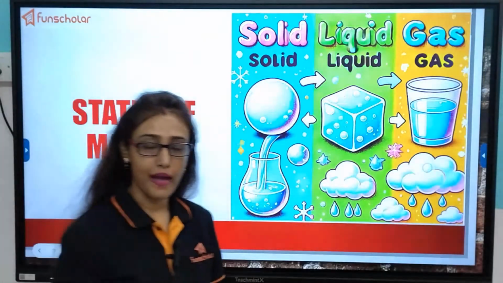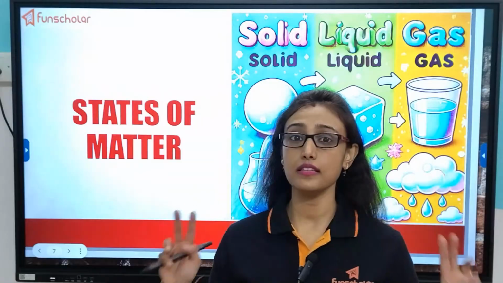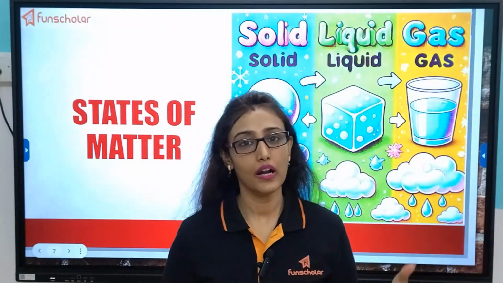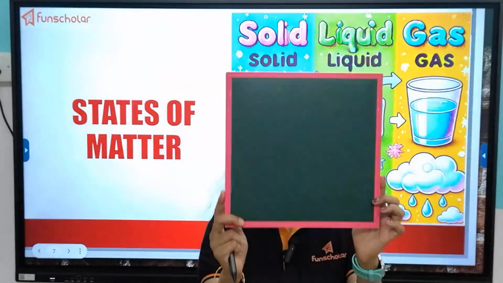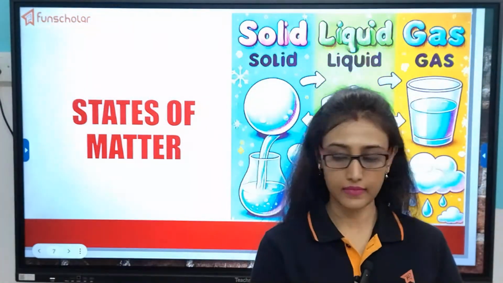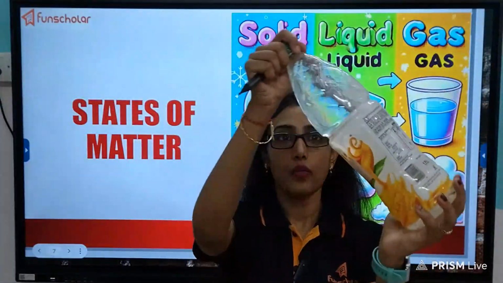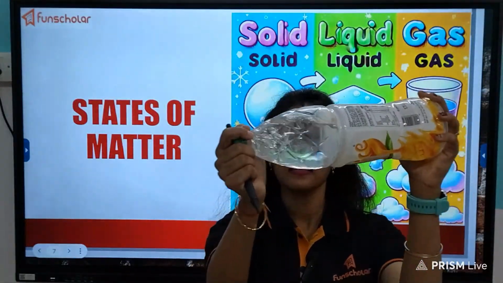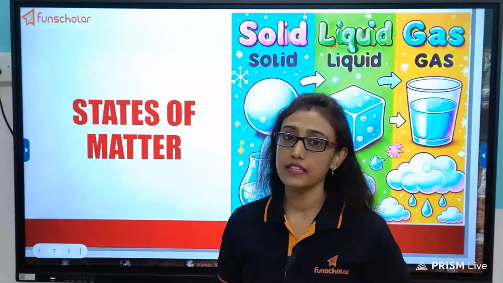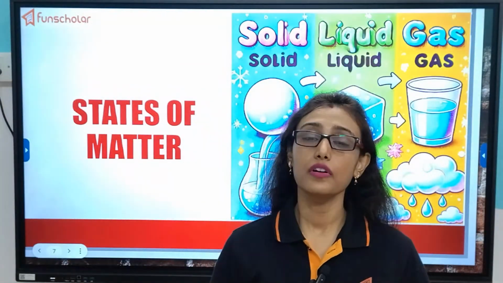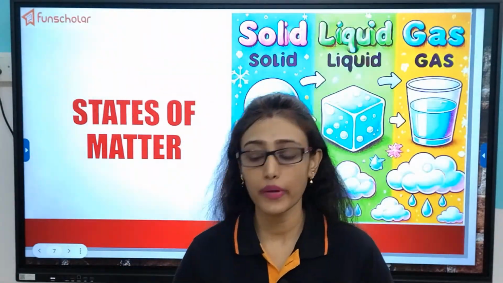Now, states of matter. I think by now you have understood that matter exists in three states. What are they? First is solid. Is this solid? Second is liquid. See, water inside the bottle is liquid. Milk, juice, everything are liquid. River flowing, oceans, lakes, everything is liquid.